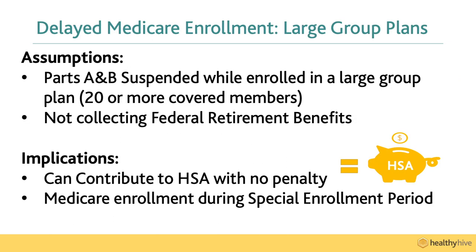Let's consider an employee who is still working and not collecting any federal retirement benefit. She's turning 65 soon. She is also enrolled in a large employer-sponsored health plan. Large, in this context, is defined as 20 or more covered members. She can delay enrolling in Medicare Parts A and B and continue to make HSA contributions because she is still covered by a qualified high-deductible health plan.